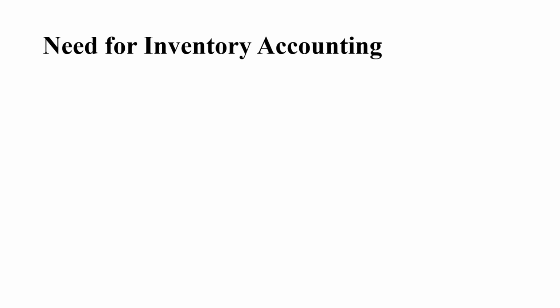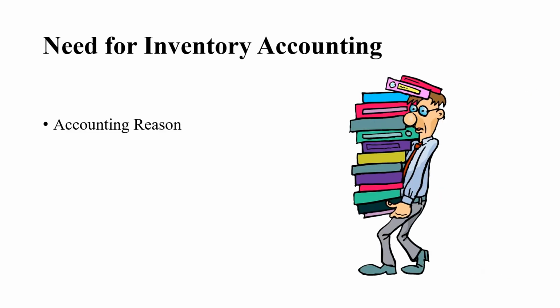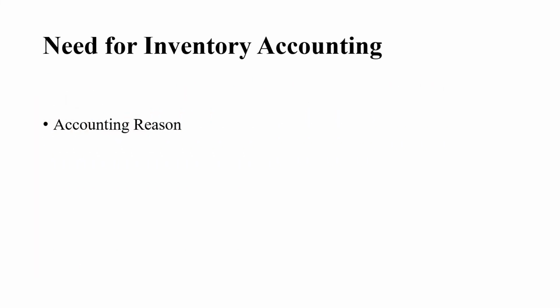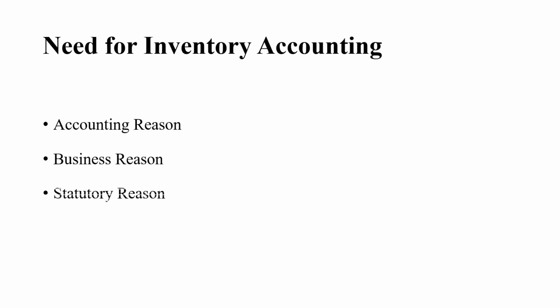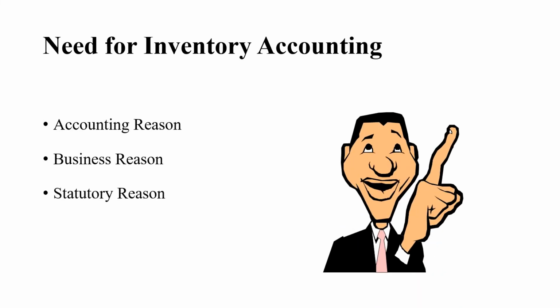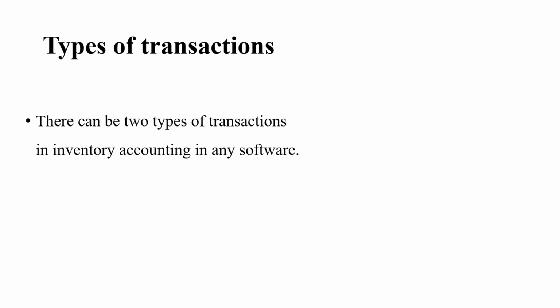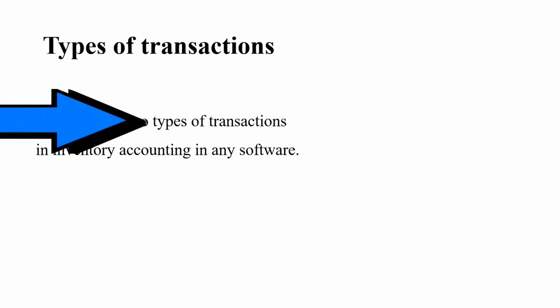The next is regarding need for inventory accounting. For three reasons we do accounting for inventory. The first one is for accounting reason. The second one is for business reason, and the last one is for statutory reason. Types of transactions. There can be only two types of transactions in case of inventory accounting.